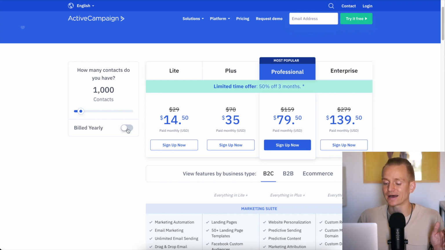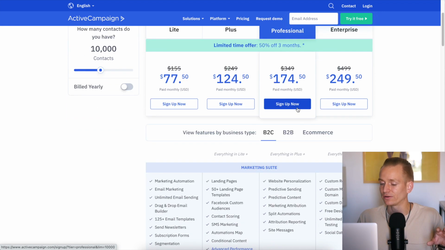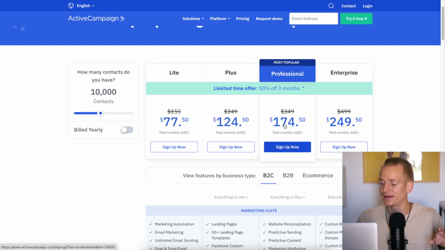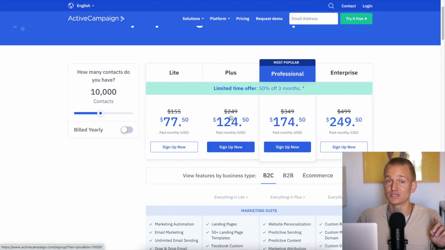You do get a discount if you do the yearly plan, I think around 30%. And let's see, if we choose 10,000 contacts, so this is with a discount now, the Professional plan is going to be $350, and the Plus plan is going to be $250. So it is quite a bit more, but at the end of the day, if you manage to generate more revenue, then perhaps it is worth paying that premium.